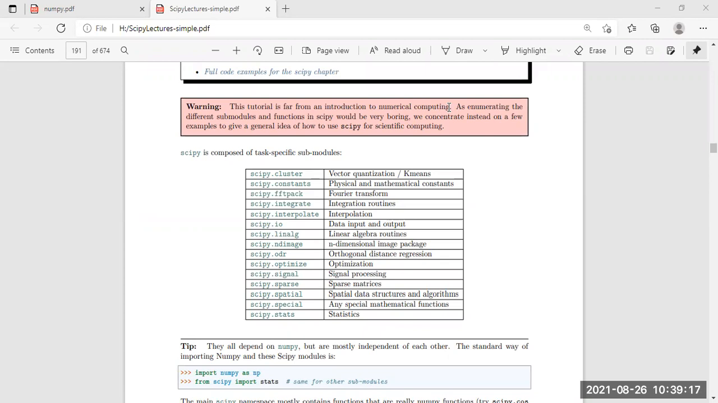Next, scipy.linalg, the linear algebra routines. Any type of numerical problem regarding linear algebra routines will be done by scipy.linalg. Next, scipy.ndimage: any type of n-dimensional image processing will be done by scipy.ndimage. Next, scipy.odr, that is orthogonal distance regression.